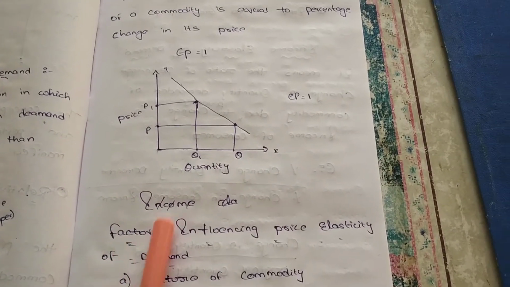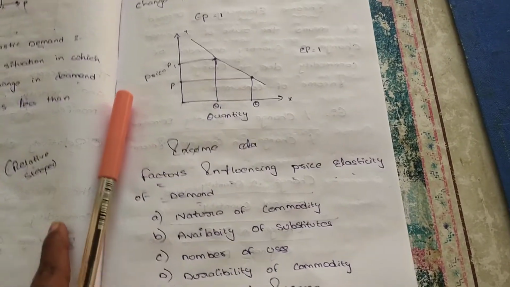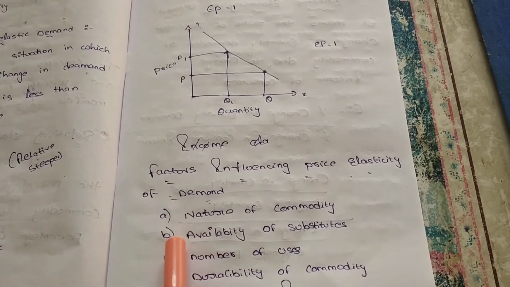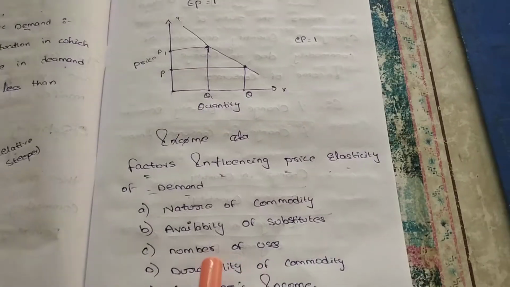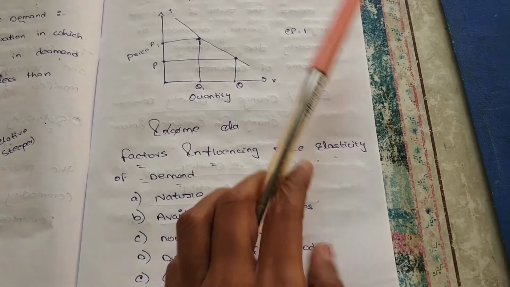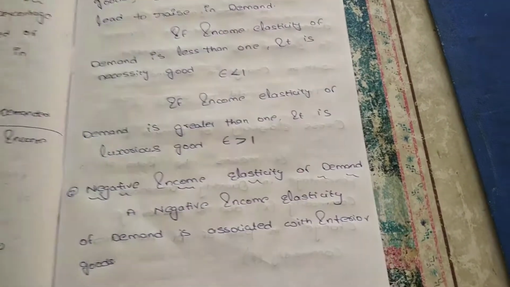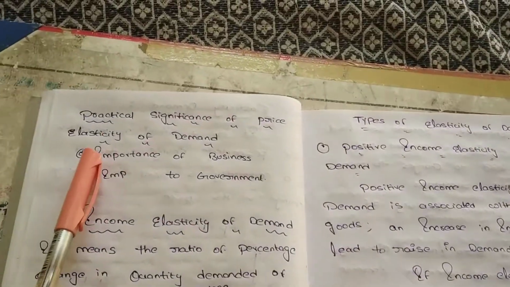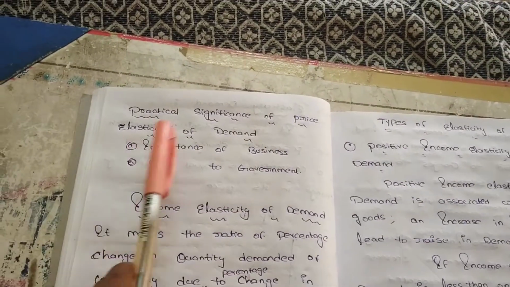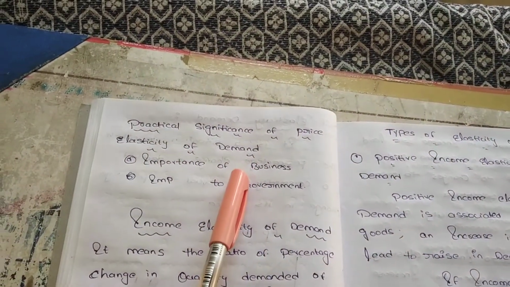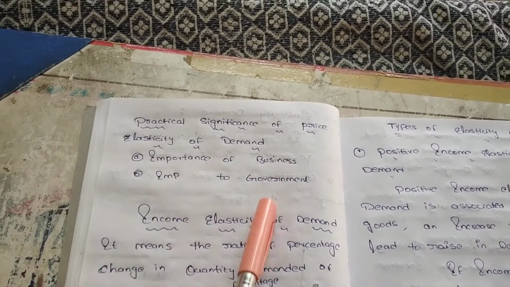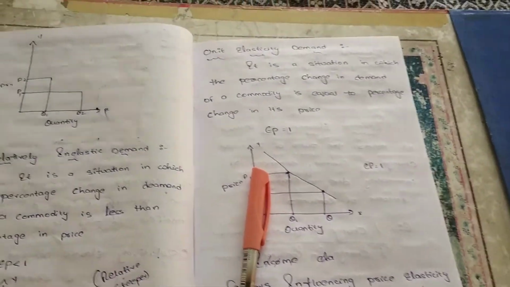And next, what are the factors influencing price elasticity of demand? Nature of the commodity, availability of substitutes, number of uses, durability, consumers' income. These are all the factors influencing the price elasticity of demand. And the practical significance of price elasticity of demand is its importance in business and government. It is mainly used by the government and also by business. This is the overall overview of the price elasticity of demand.